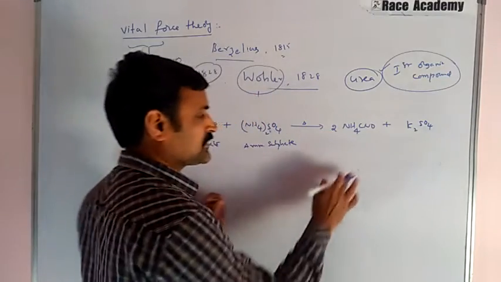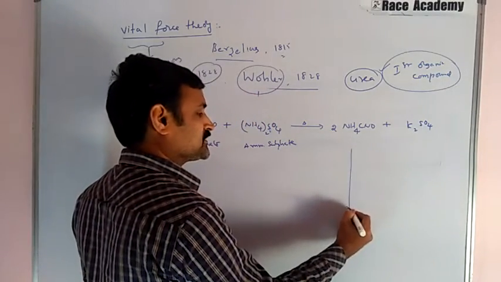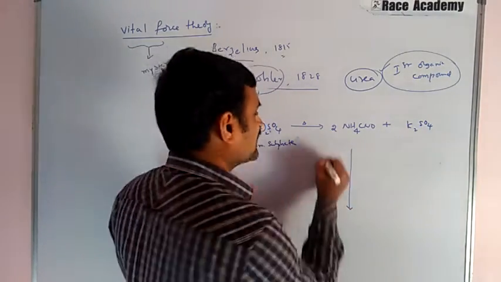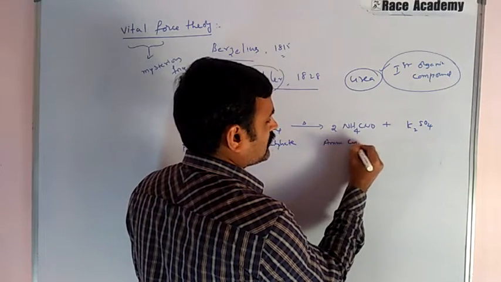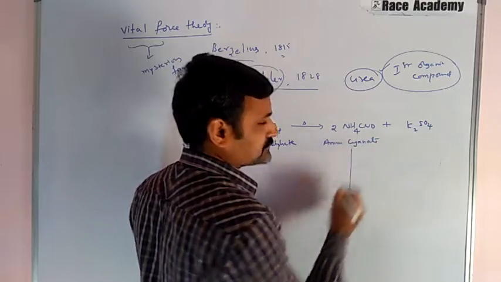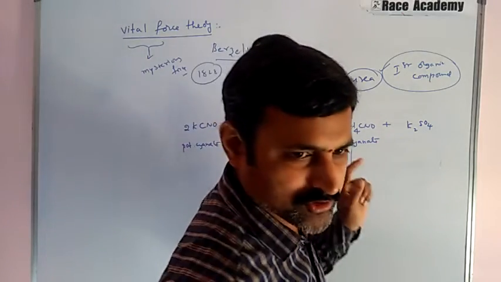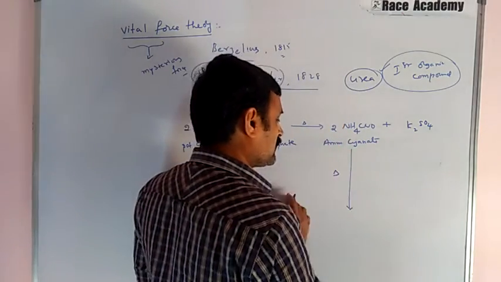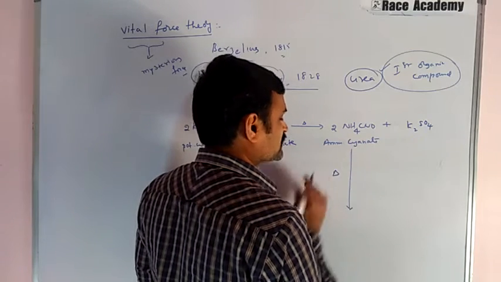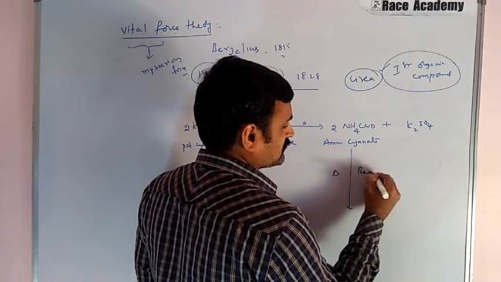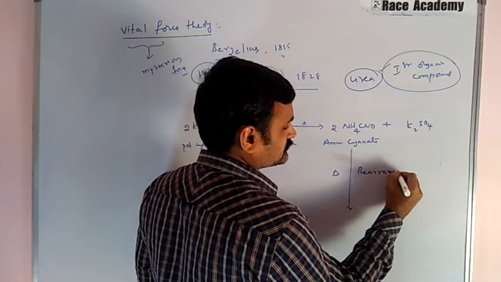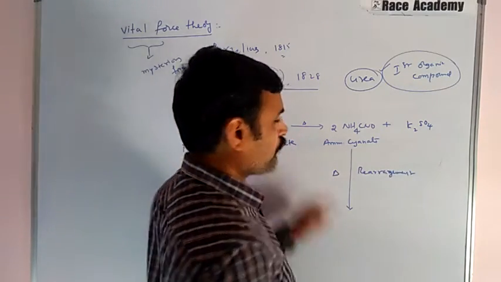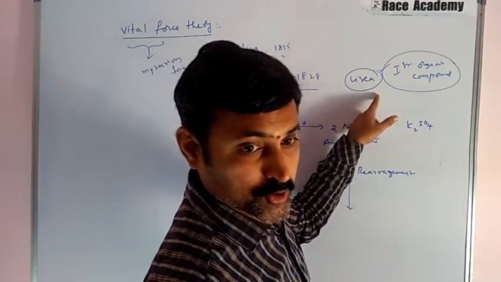But the ammonium cyanate formed, according to his analysis, immediately underwent rearrangement to form a compound called urea.